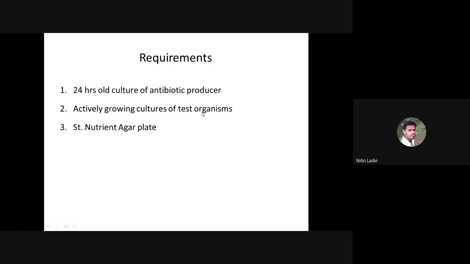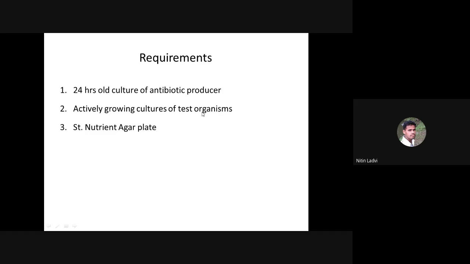So basically yeast like Candida albicans, Cryptococcus neoformans. At that time you are supposed to select test organisms which are the standard fungal pathogens of human beings. So accordingly you are supposed to make the selection of the test organisms. But right now we are just sticking to the antibacterial spectrum, and that's why we are selecting the antibacterial test organisms only.